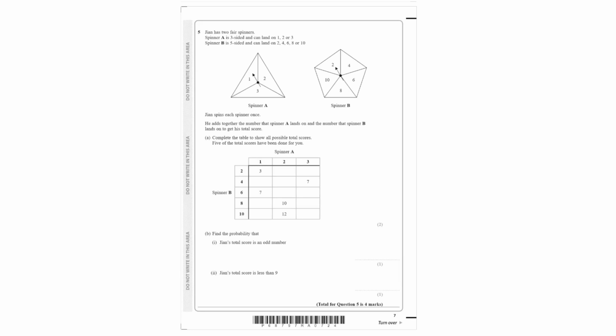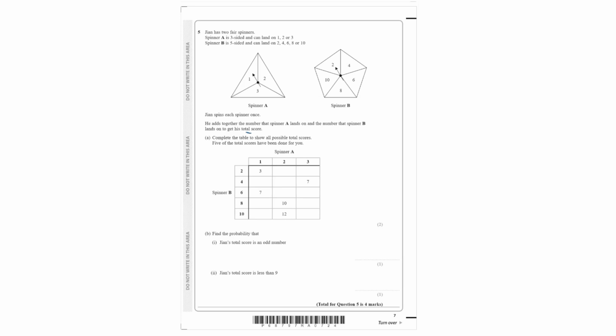Gian has two fair spinners, which means they're unbiased. Spinner A is three-sided and can land on 1, 2, or 3. Spinner B is five-sided and can land on 2, 4, 6, 8, or 10. Gian spins each spinner once. He adds together the number of spinner A and the number of spinner B to get his total score.